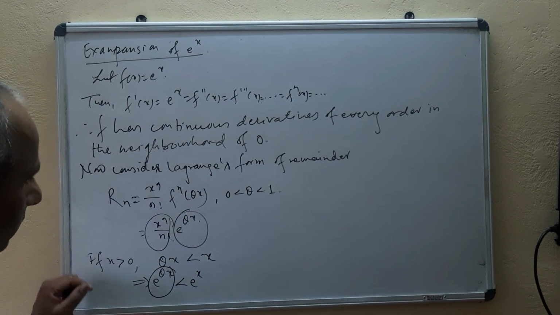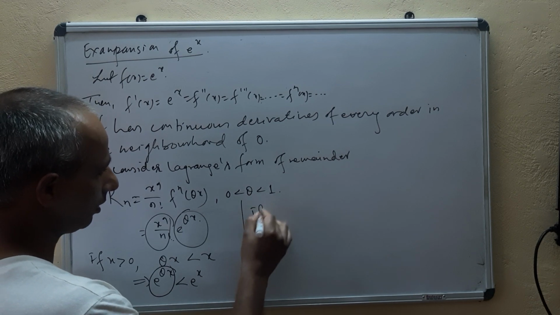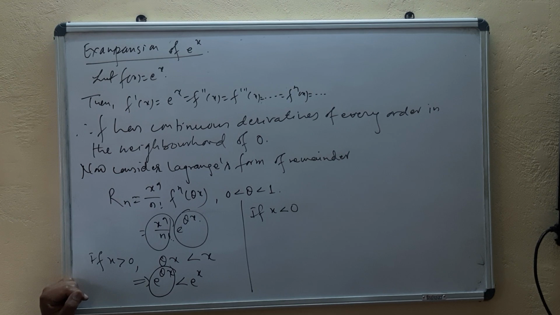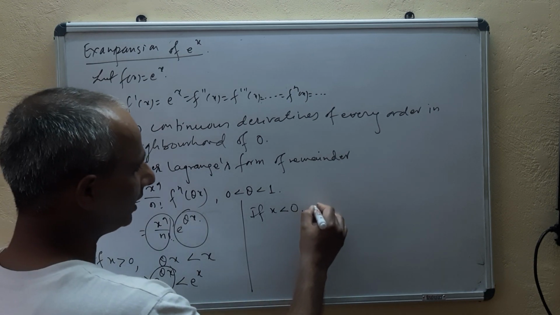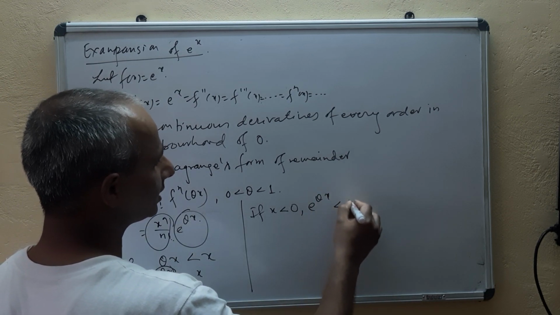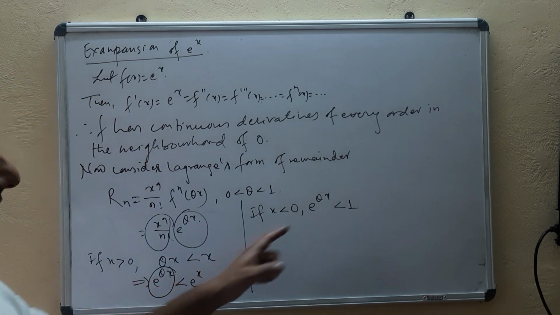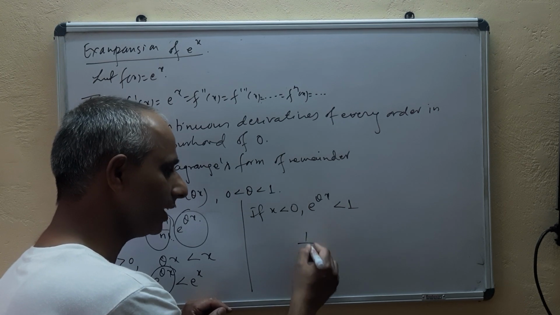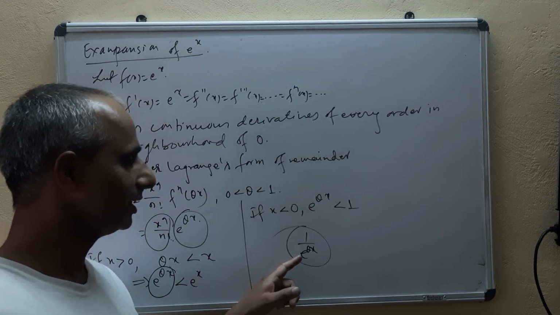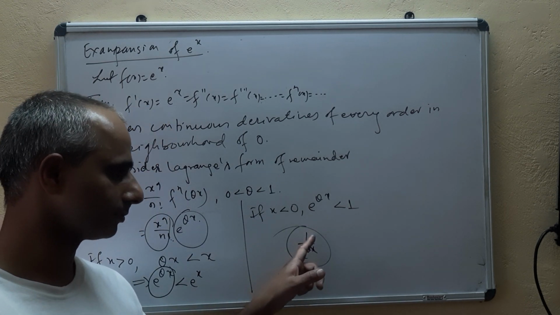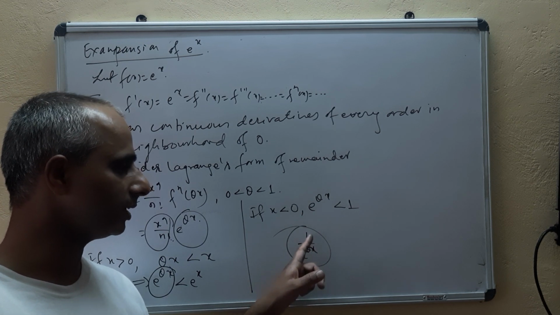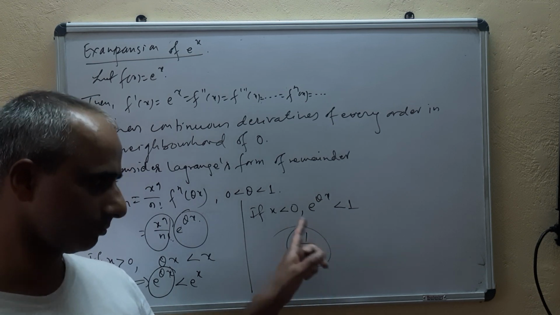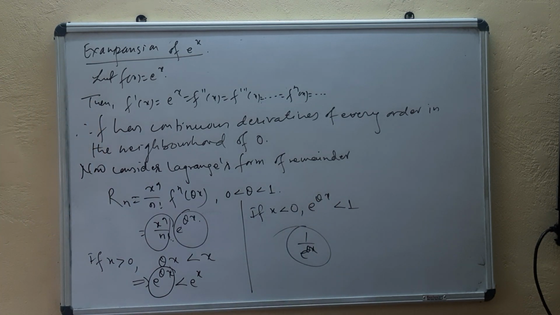Okay, for negative values, if x is less than 0, if x is negative, then exponential theta x will always be less than 1, because x is negative and theta is positive. So this will look like 1 upon exponential theta x, isn't it? This will be 1 upon something greater than 1, which gives a proper fraction, so it will always be less than 1.